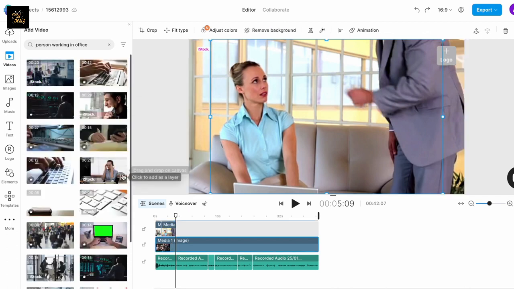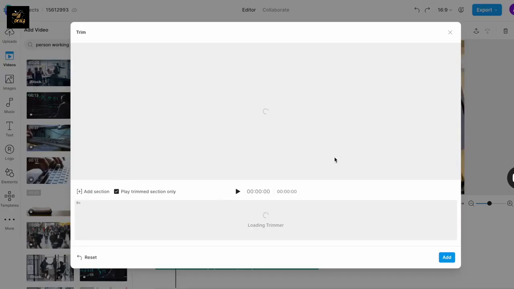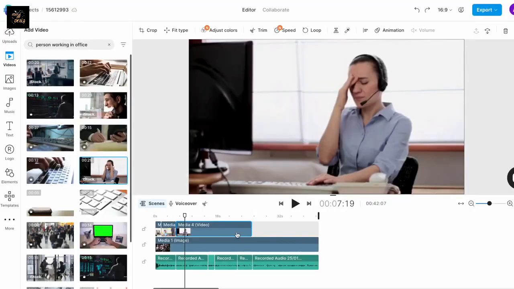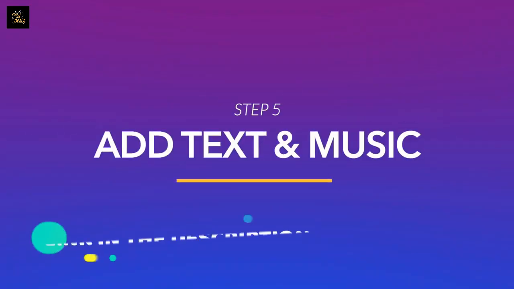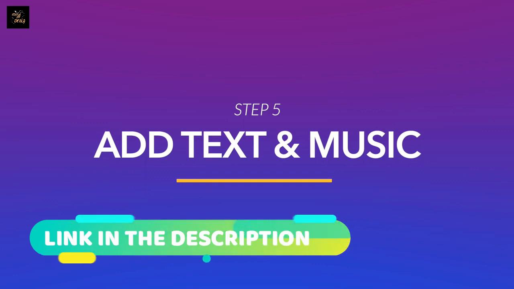Now you want to go ahead and listen to each part of your voiceover and keep adding relevant clips. Generally, you want to keep the length of each clip as 3 to 4 seconds because longer clips can quickly bore your viewers and they might drop off. Now, once all your media is added, it's time to add the finishing touches, that is your text and your background music.